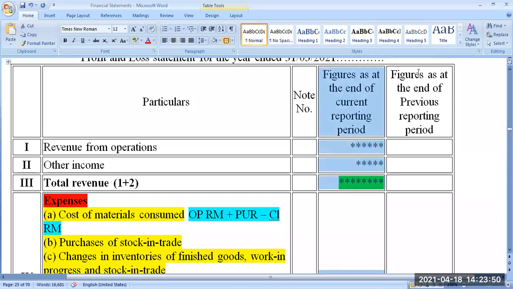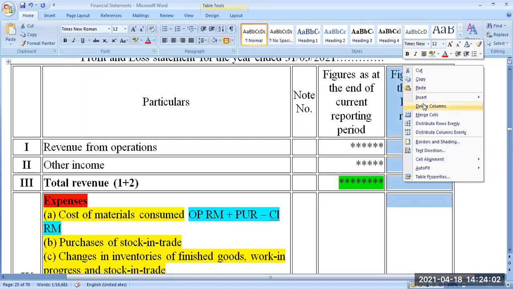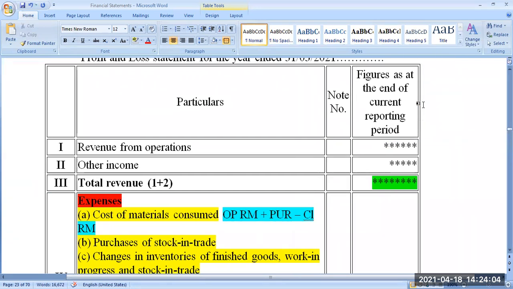That's enough. In practice, they compare the sales of last year and the current year and give the 2 years' information together. But in the classroom, we will prepare for only 1 year. If you do it for 1 year, it is equally applicable for the next year also. Let us understand the format first now.